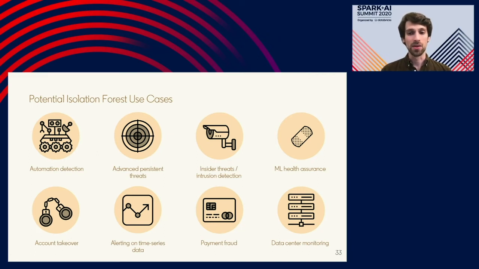It can also be used to detect anomalous feature distributions. So you could create ML health assurance systems where if you see an unusual increase in outliers in your features, you could get alerted. It can be used to detect account takeovers, so bad actors that take over the accounts of normal users based on unusual login or post-login activity.